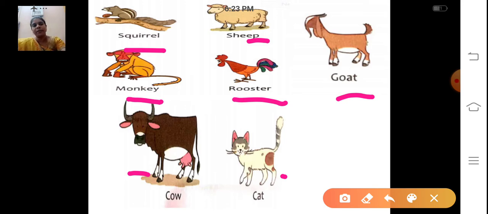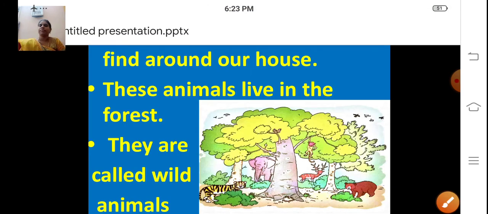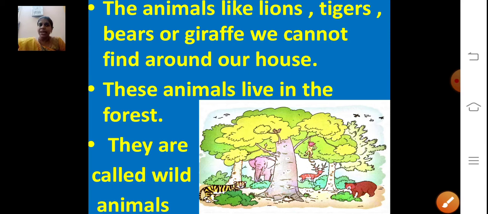Now, some animals we cannot see nearby our house, right? Have you seen lion or tiger nearby a house? Have anyone seen lion nearby a house? Tiger? No. The animals like lions, tiger, bear or giraffe we cannot find around our house. So what are the animals we cannot see nearby our house?